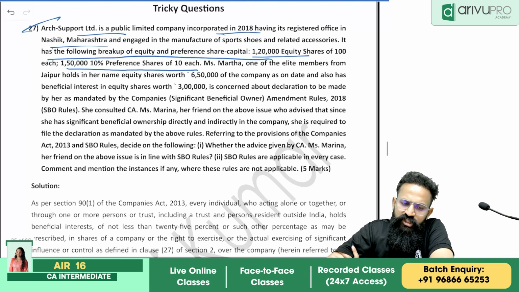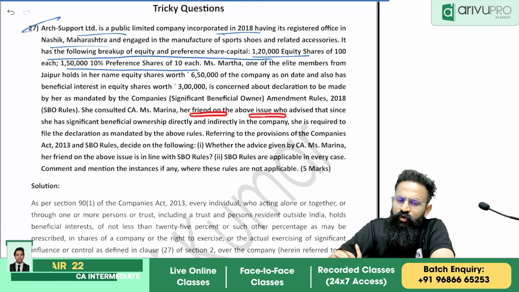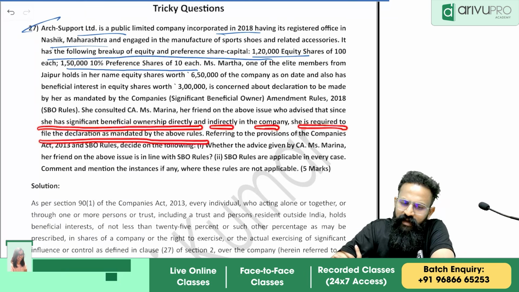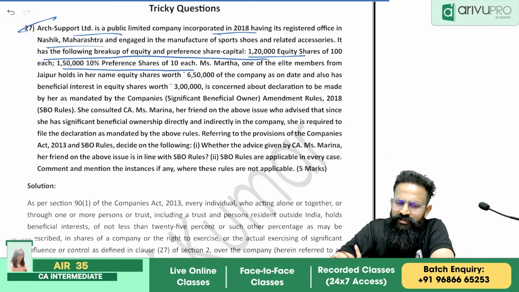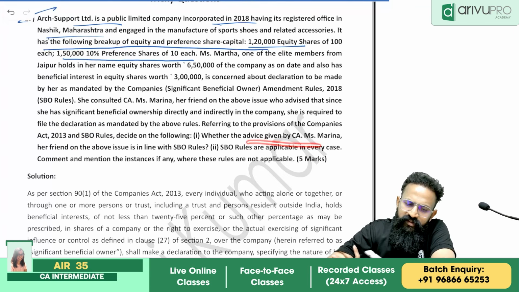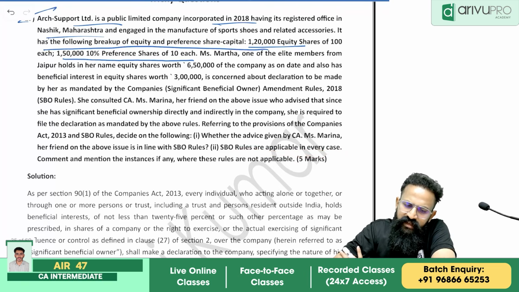Concerned about the declaration to be made by her as mandated by the SBO provisions, she consulted a CA, Ms. Marina, her friend, on the above issue, who advised that since she has SBO ownership directly and indirectly in the company, she is required to file the declaration as mandated by the above rules. Referring to the above provisions of the Companies Act, decide on SBO rules. Is the advice given by Ms. Marina right? SBO rules are applicable in every case, and mention the instances where the SBO provisions are not applicable.